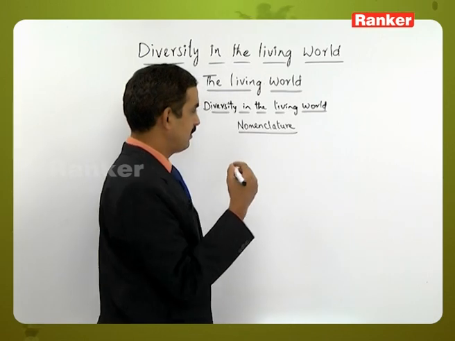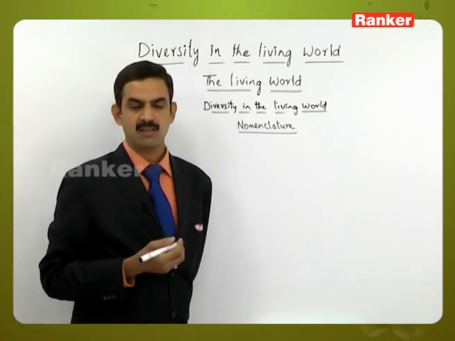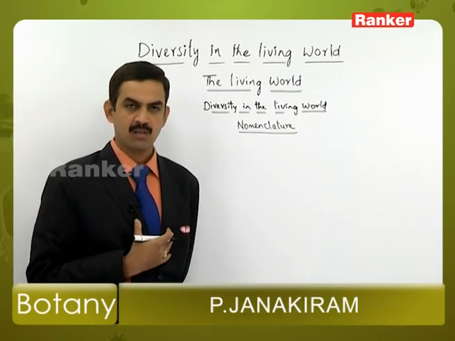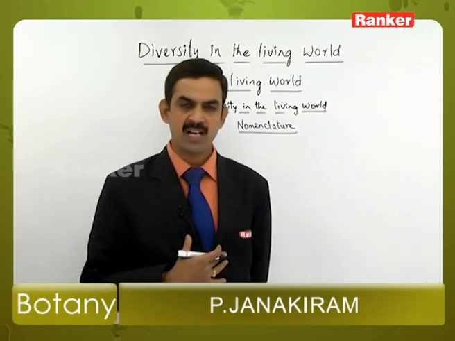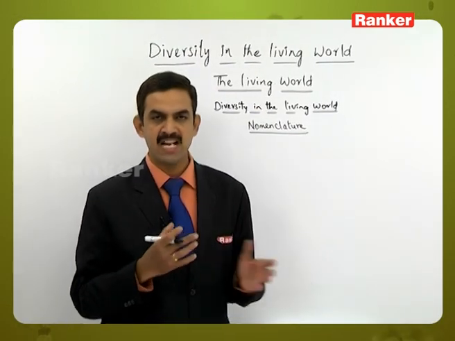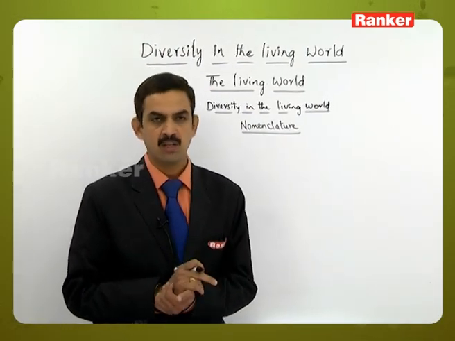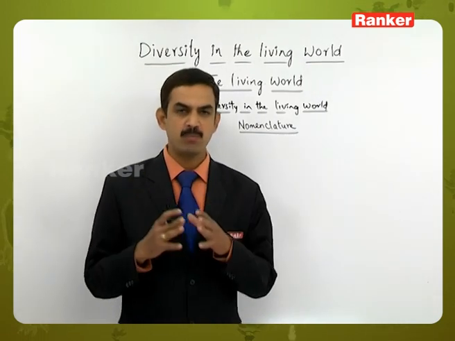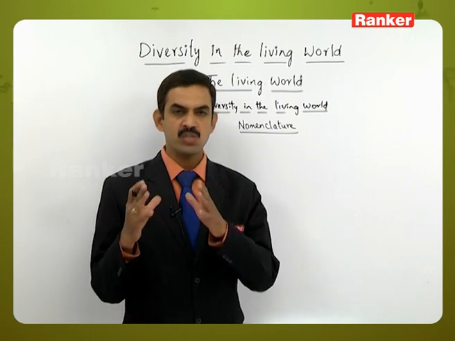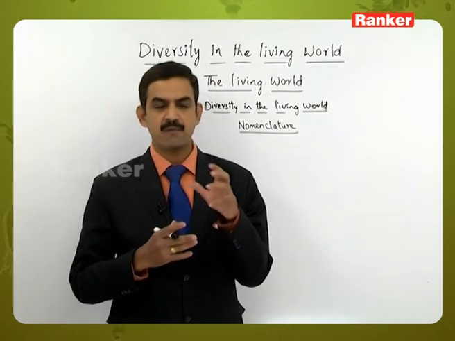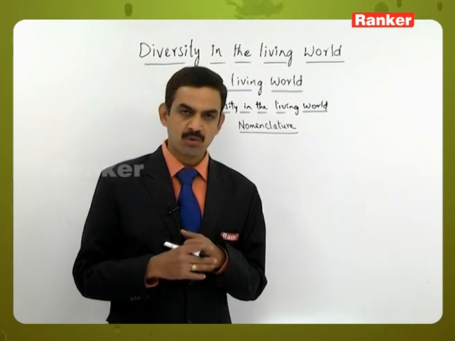Many scientists said that some system had to be followed for naming plants, because earlier they used common names in vernacular languages, which may lead to a lot of confusion. The name may be known in a particular area, but the same name may not be useful for identifying the plant species in some other area. That is the difference which leads to confusion.